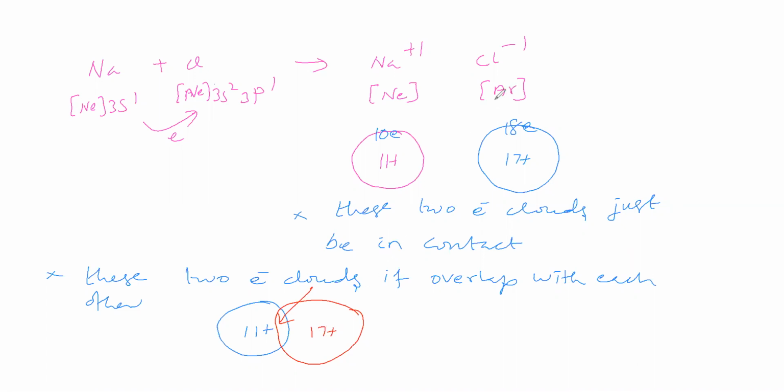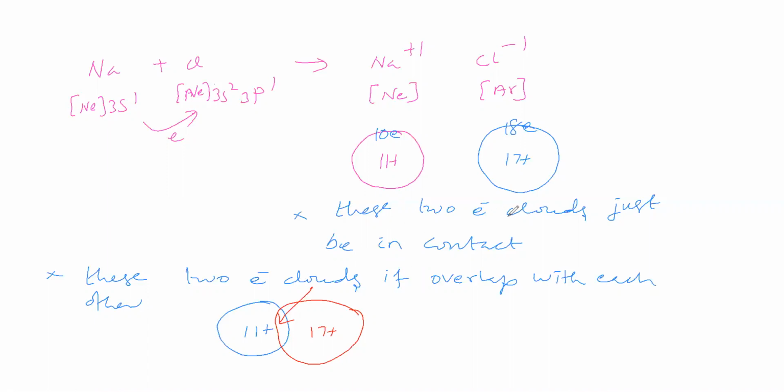Na plus configuration is more than neon, so it is not stable. So the cation and anion electron clouds should not overlap. If they overlap, it is not a 100% ionic compound. That's what we can say. Stability is not ideal.